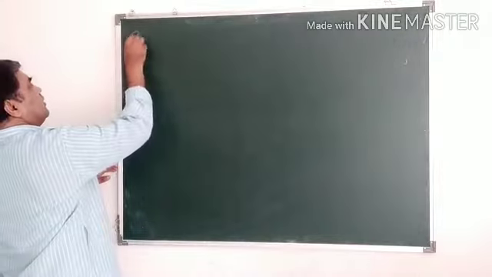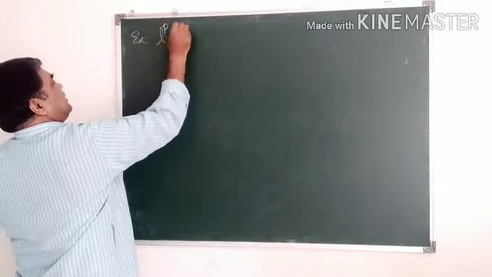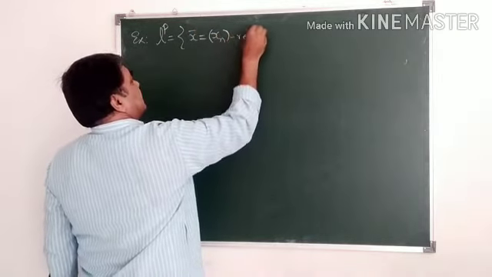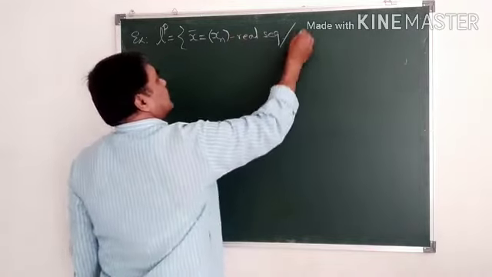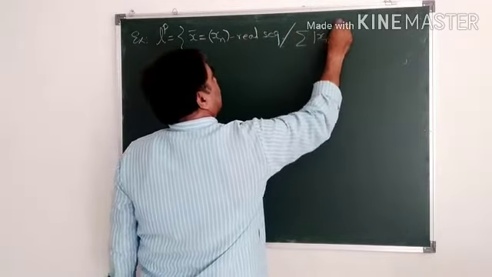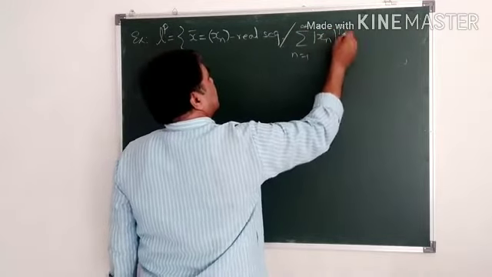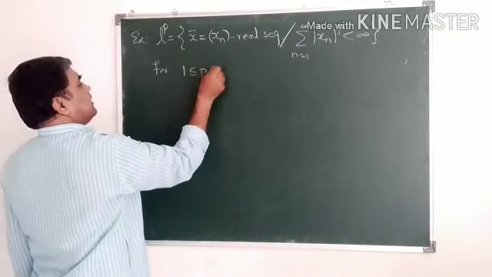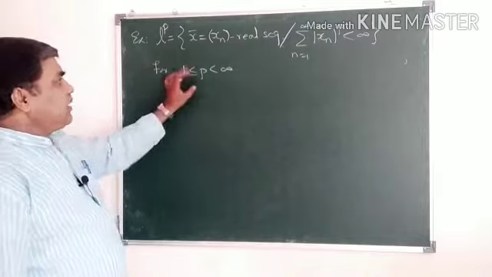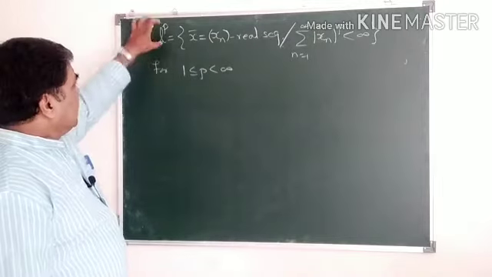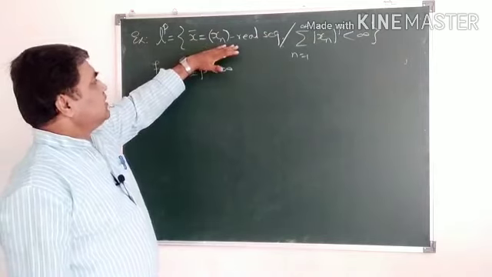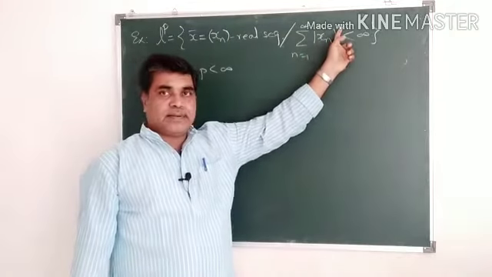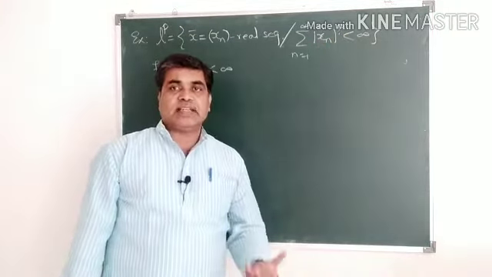Next example. So what is LP? LP is the set of sequences x bar equal to xn, the real sequence, such that summation of mod of xn to the power p, n equal to 1 to infinity, is less than infinity, for 1 less than or equal to p less than infinity. Whatever the choice of p may be, that p is fixed here. So LP contains the set of those sequences xn of real numbers such that summation of mod of xn raised to p is finite, meaning p-summable sequences.